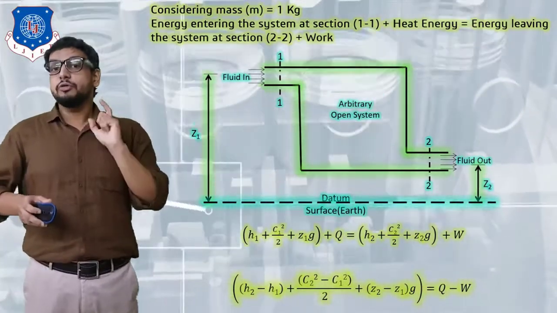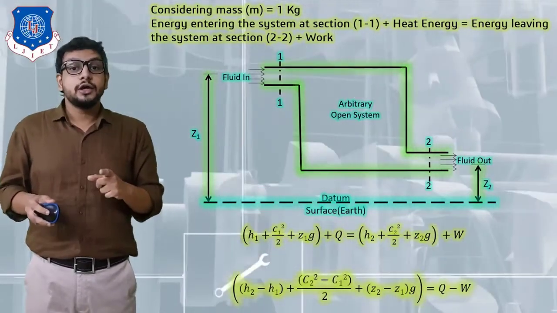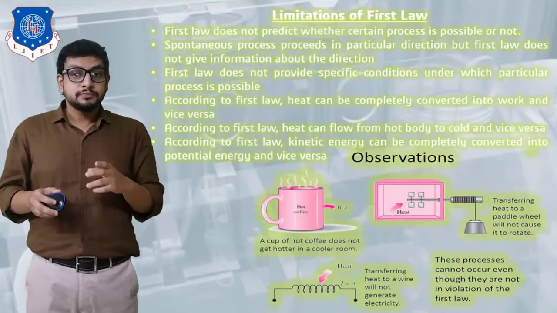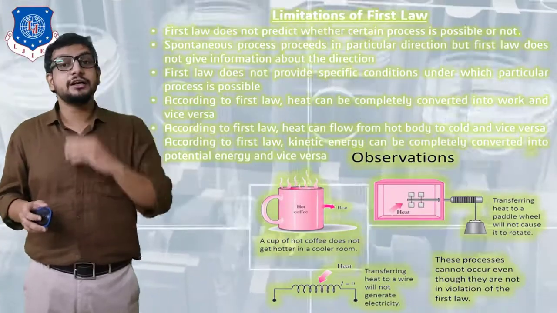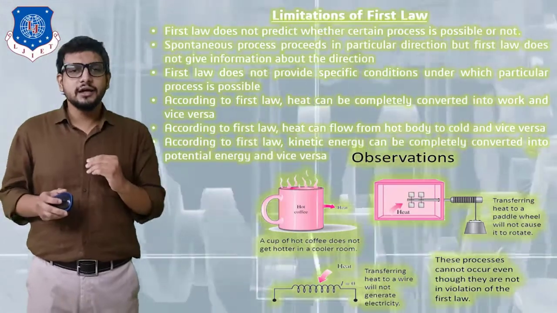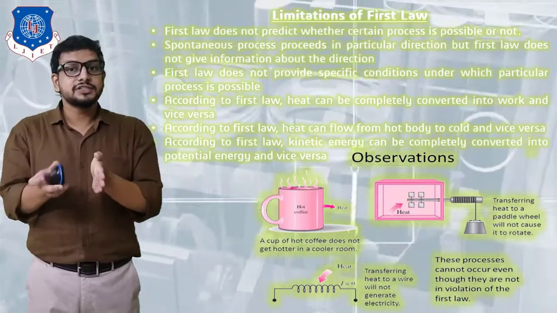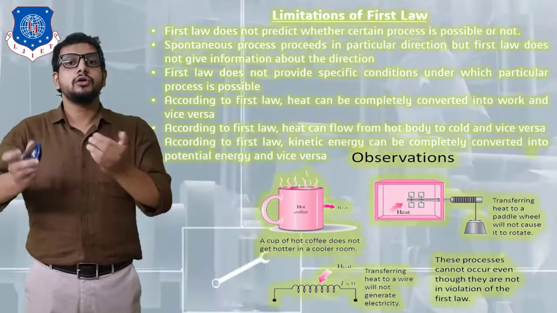And this equation you have to keep in mind, we will apply it while solving numericals. Okay, so I hope you are clear with our first law of thermodynamics. Now let's see the limitations of the first law. So the first limitation is that the first law does not predict whether a certain process is possible or not.